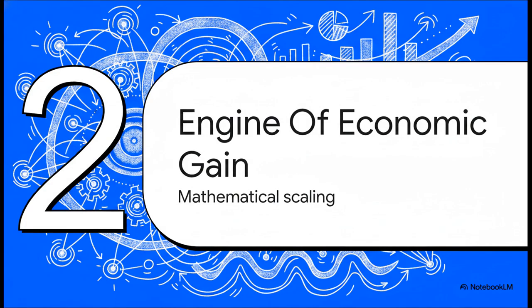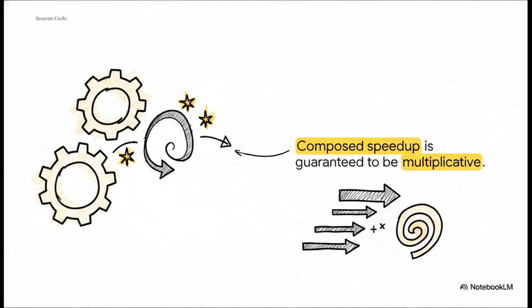Moving on to Section 2, the engine of economic gain, the mathematical engine that proves system scale. So you might be wondering, if everything in the universe is connected by these structural bridges, what's the mechanical engine driving these systems to scale up, right? How do we actually generate gain? Well, the source material answers this with a theorem it calls the Decepticon speedup.